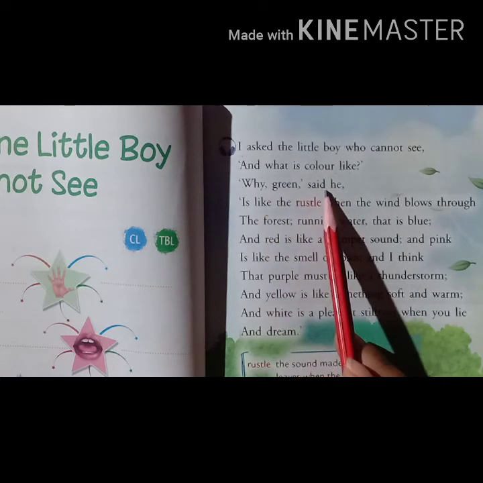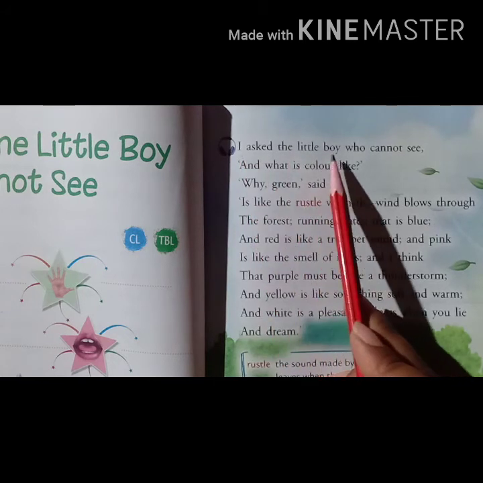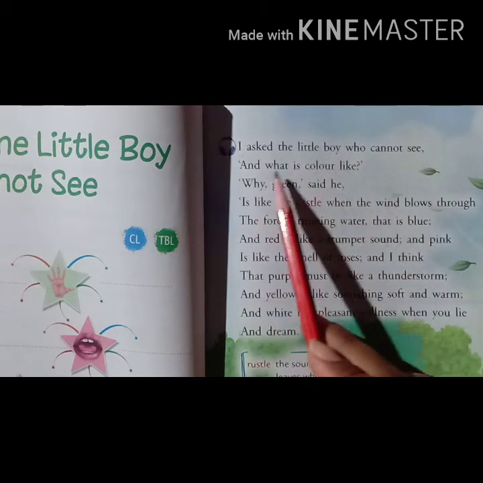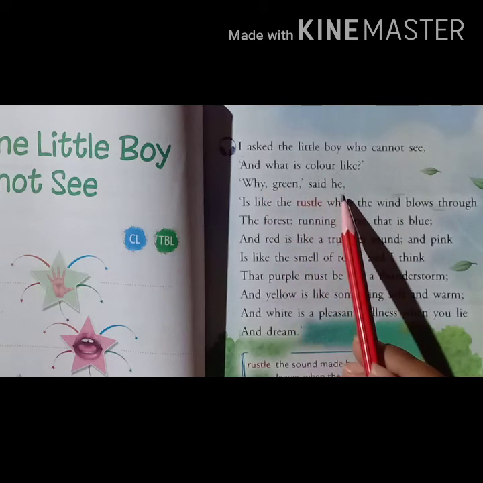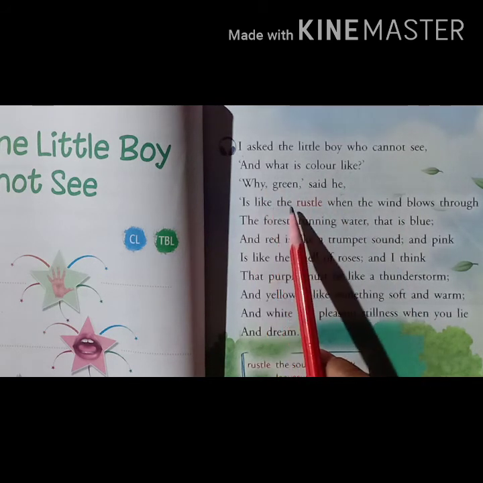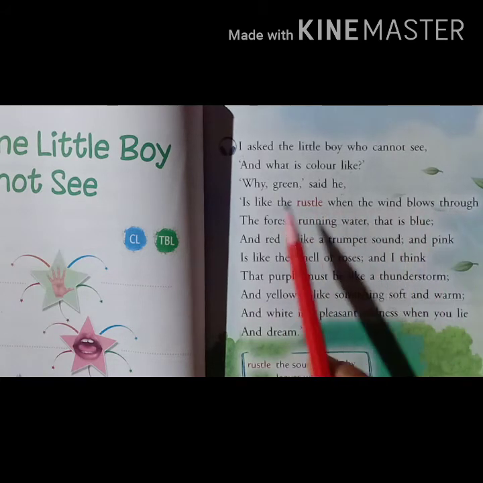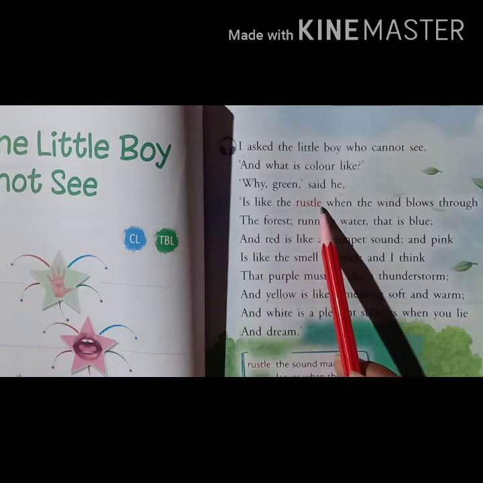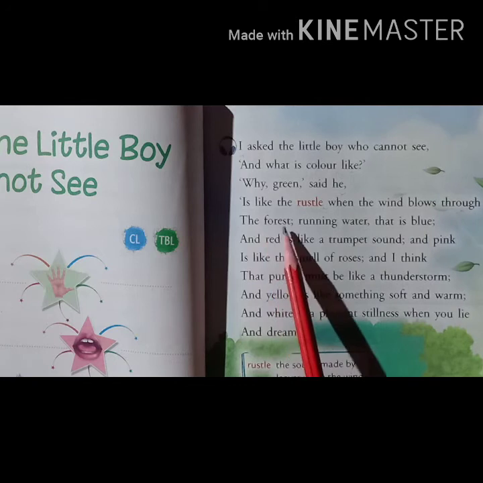Why, green, said he. Is like the rustle when the wind blows through the forest.